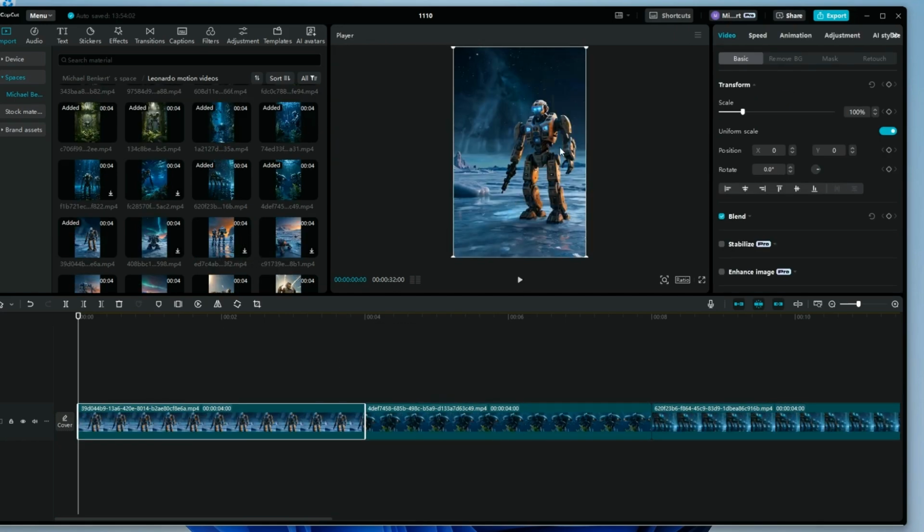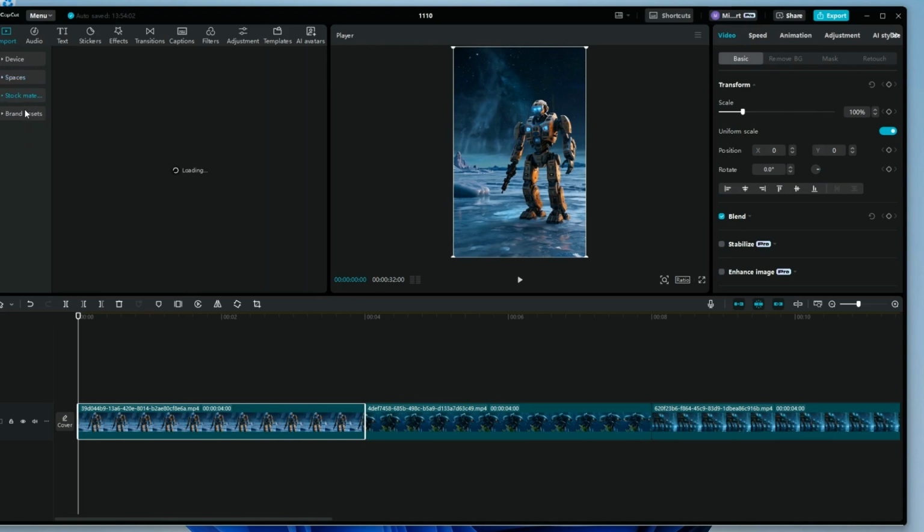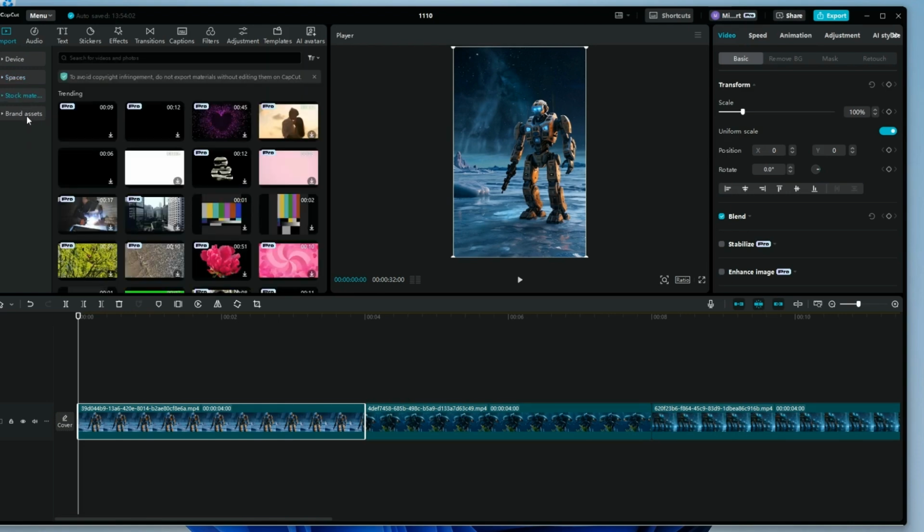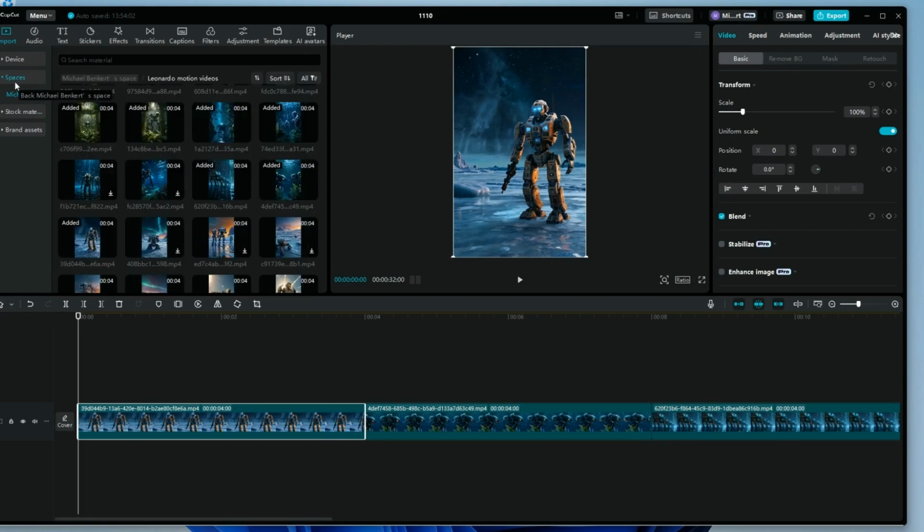So once we have these, now we need some type of scripting or some type of voiceover. Now, I already have some imported in here, but what you would want to do is just go to a tool like DubDub or 11 Labs, and that is text to speech. And you would just write in your prompt and download that voice audio.